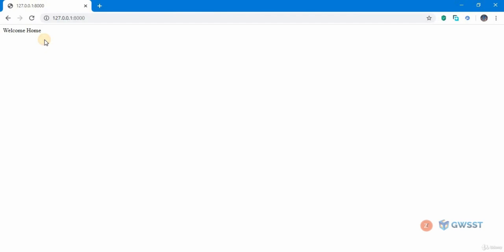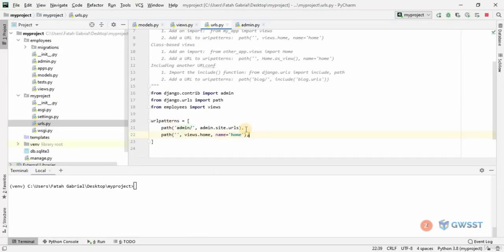Now we need to get the employee details page. So let's get back to our IDE. Here we're going to create another path, and inside this we're going to add employee_detail, and with the forward slash we're going to add a greater than and less than sign. Inside this, since the employee ID is a number, we're going to add int, and then we're going to specify the employee_id.